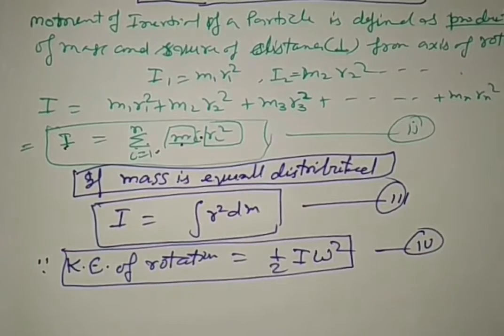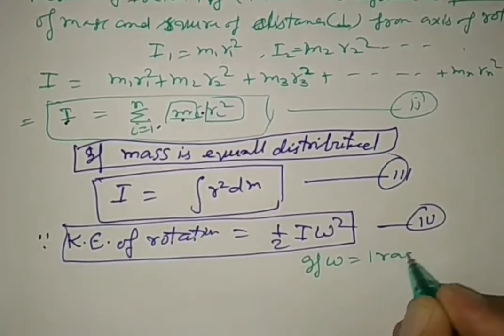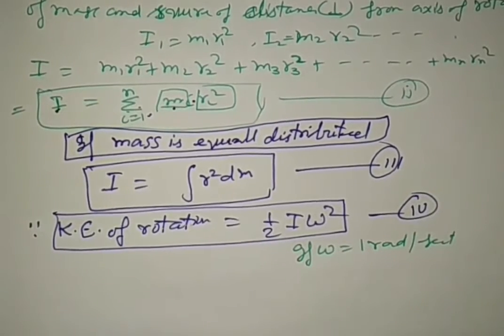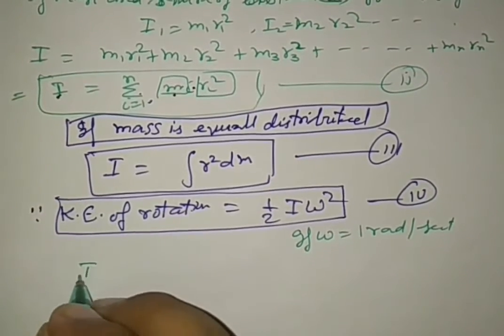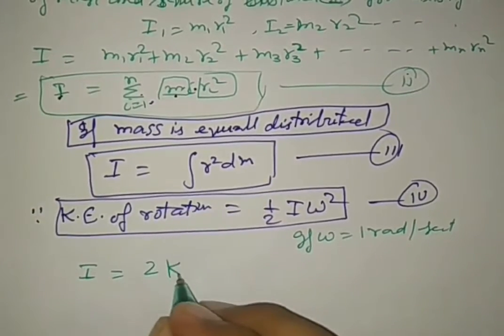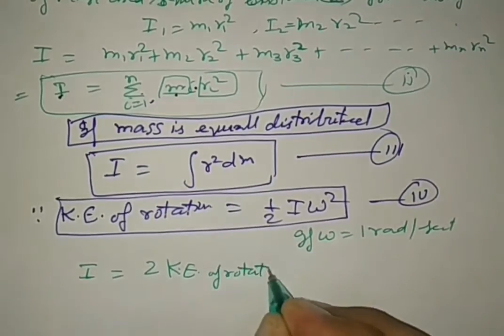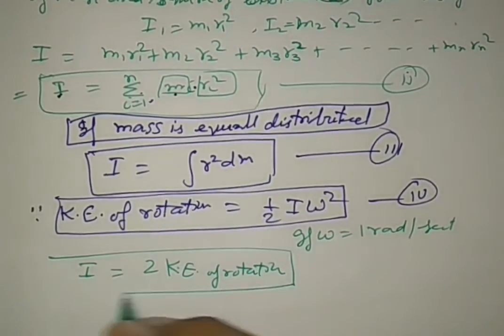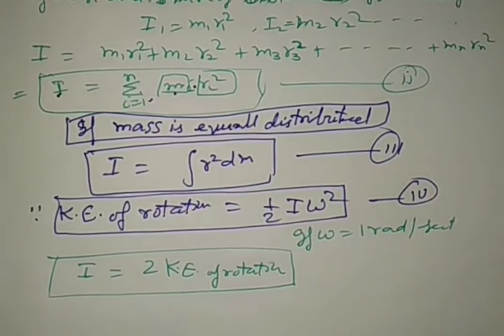If we take omega is equal to 1 rad per second, in that condition, moment of inertia becomes twice the kinetic energy of rotation. So moment of inertia can also be explained by this.